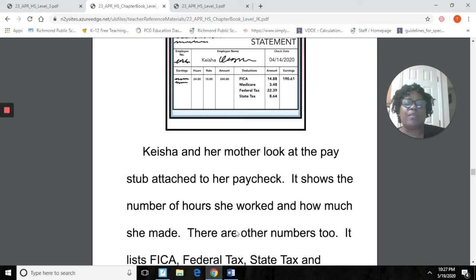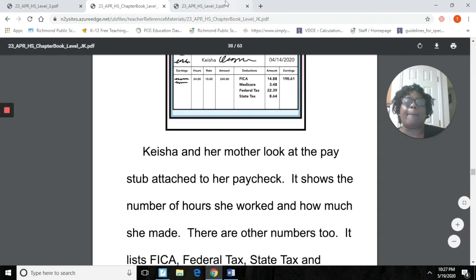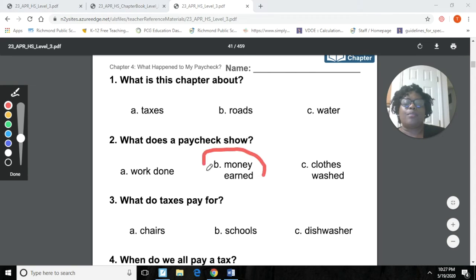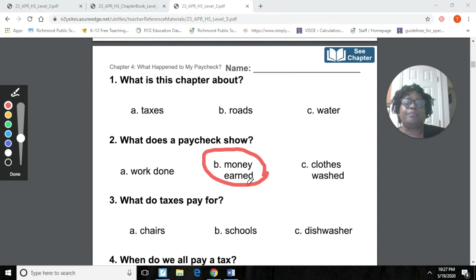It shows the number of hours she worked, how much she made, right? Or what her income was, okay? All right, it shows how much money she earned, right? So let's go back over here. And there's our answer right there. Let's circle it. It shows the money earned, okay?